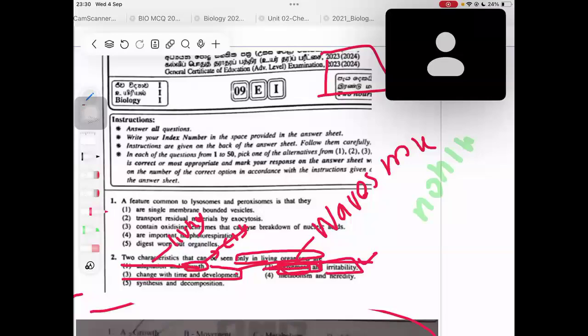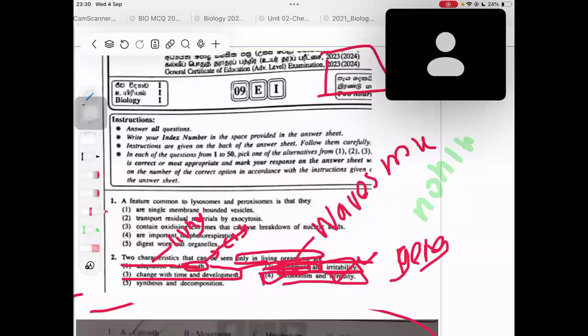This doesn't seem like a correct answer. Go for the fourth one. Metabolism. Metabolism takes place only in living organisms, right? So that is correct. And heredity is involved with genes. Genes are present in living organisms. So that also sounds correct. So that you can take as a correct answer.